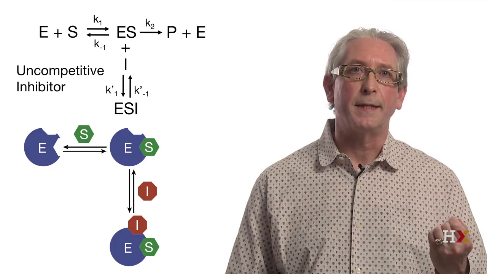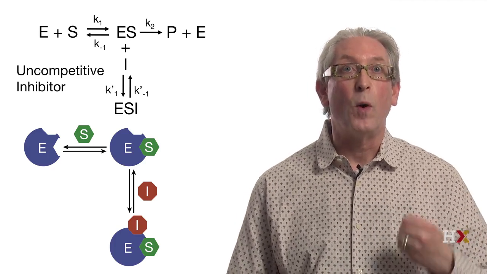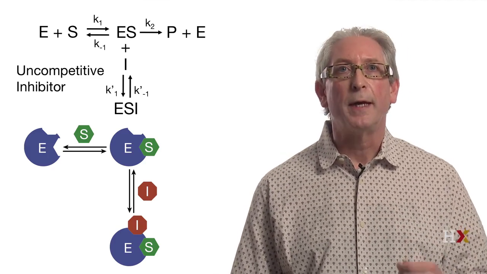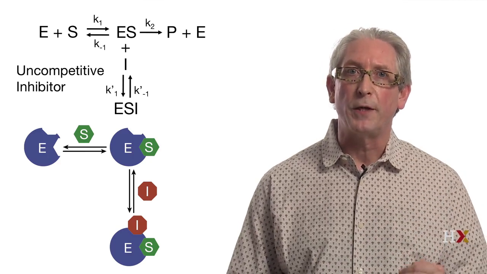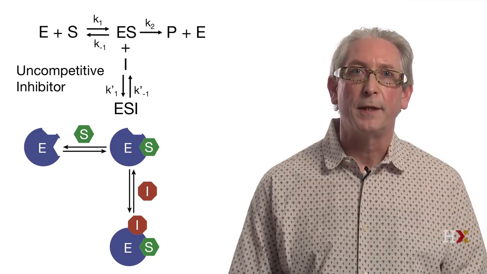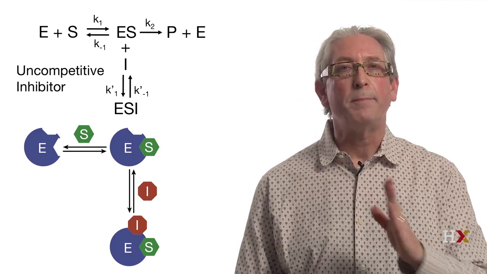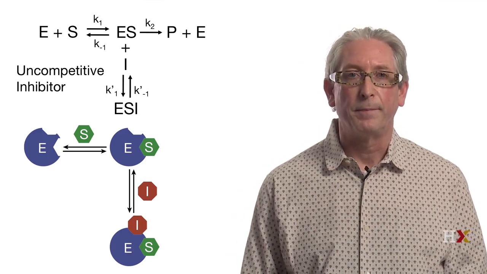So the question is, what would happen to Vmax under this condition? What about Km? So instead of deriving all of these equations, I will start to make predictions, and then we will look at the Lineweaver-Burk equation and see if our predictions are correct. So first we can compare side by side competitive inhibition and uncompetitive inhibition.